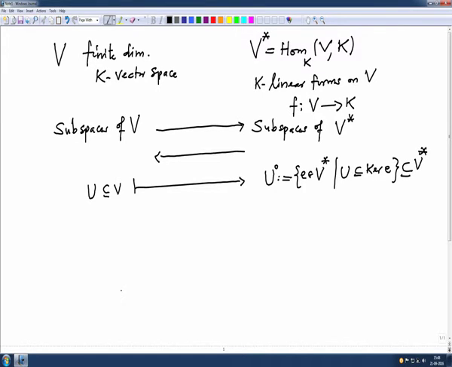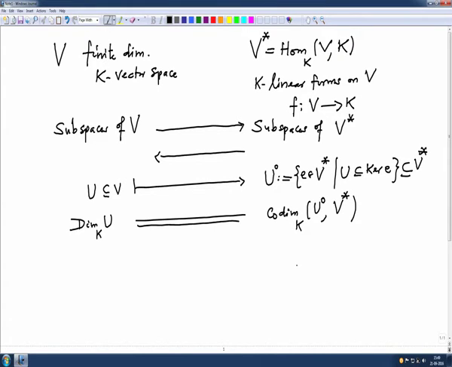and we have also proved the relation between their dimensions: the dimension of this is nothing but the codimension of U. And we have seen this map is injective. Actually, we have produced the inverse in the case of finite dimension.